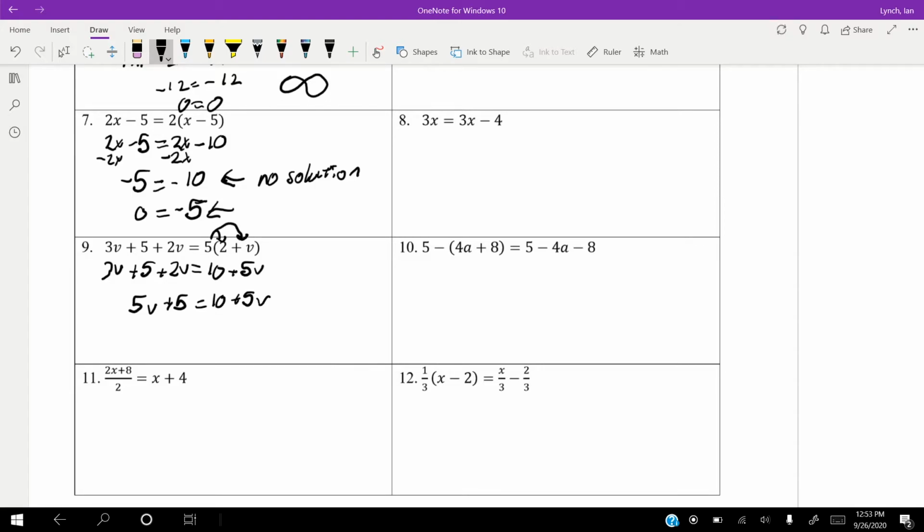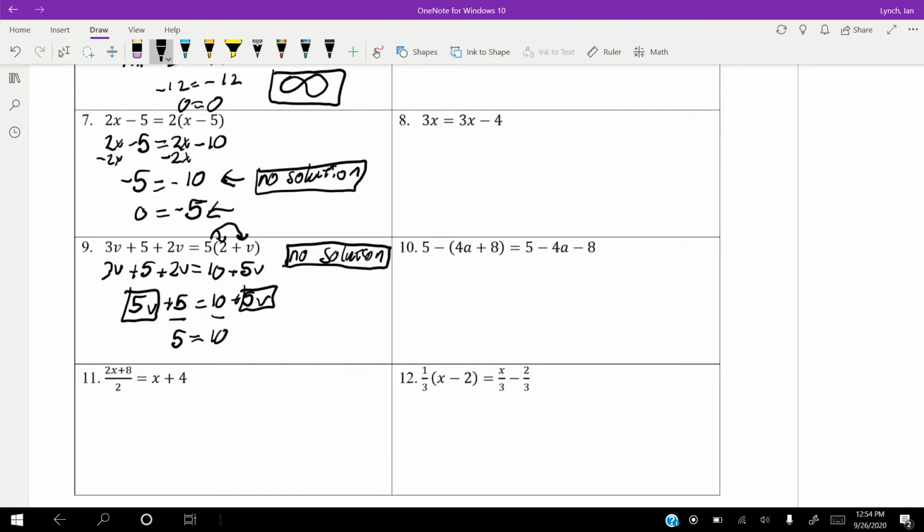Right here, guys, I'm going to say that this is no solution. I'm going to double check. But as you can see, we have the same number on our variables, but different constants. So I'm going to subtract 5v from both sides to get 5 equals 10. And we can see there is no solution there.